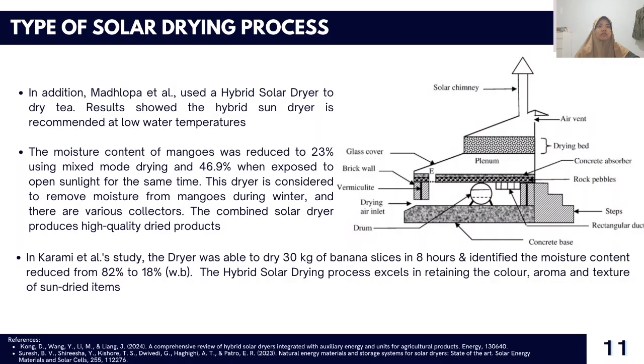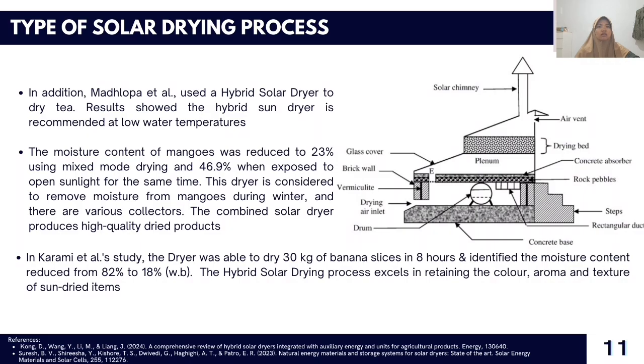The moisture content of the mangoes was reduced to 23% using mixed mode drying and 46.9% when exposed to open sunlight for the same time. This dryer is considered to remove moisture from mangoes during winter, and there are various collectors. The combined solar drying produces high-quality dried products.